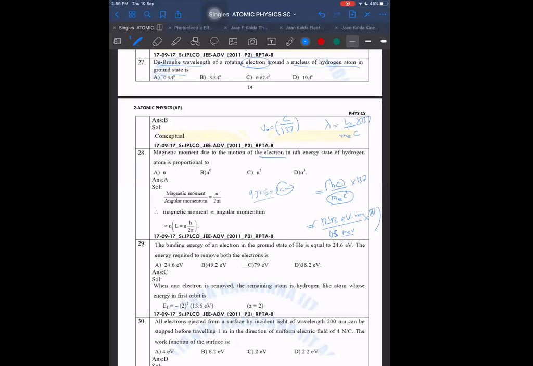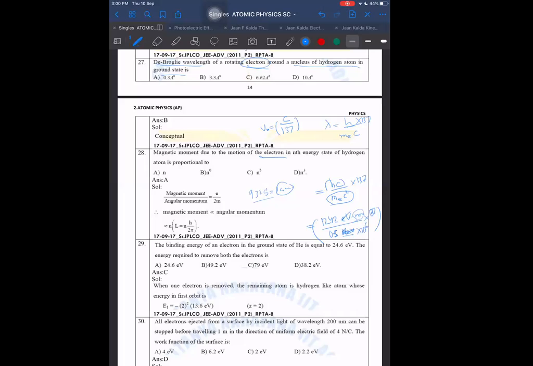Calculations are still there. But mega, don't forget mega also here. Mega means this has to be multiplied by 10 raised to the 6. Okay. Then I think we can get electron volt cancelled with the electron volt. Nanometer remains. So now do the calculation part. We can get, I think. Are you getting or not?